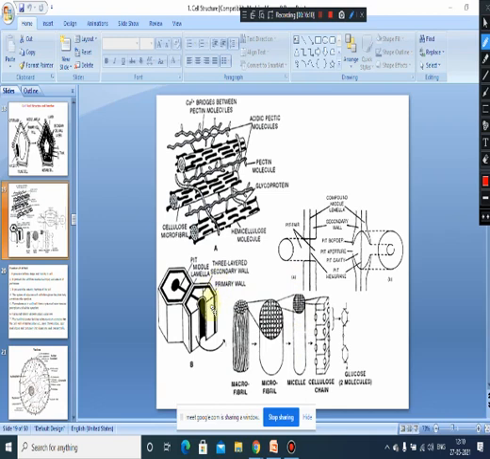You can see this is the central region, and this is the wall which we can see. This is the secondary wall, and this is the primary wall, the black color we can see. And also we can see the pits which are present on this cell wall. You can see that this is the pit, and this is the middle lamella. This is the structure. And here we can see this pit portion is enlarged.